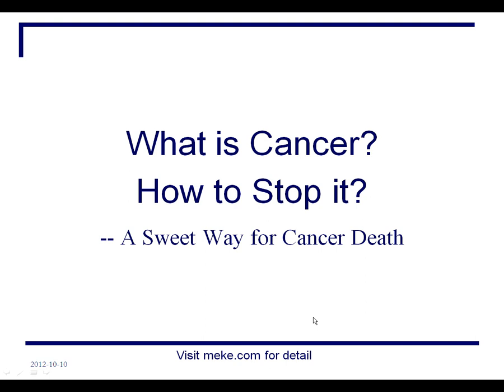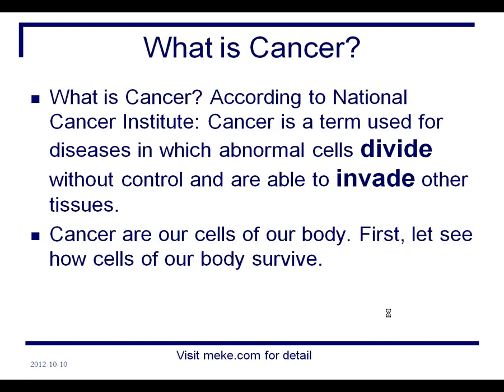What is cancer? How to stop it? According to the National Cancer Institute, cancer is a term used for diseases in which abnormal cells divide without control and are able to invade other tissues. But cancer cells are all cells of our body.